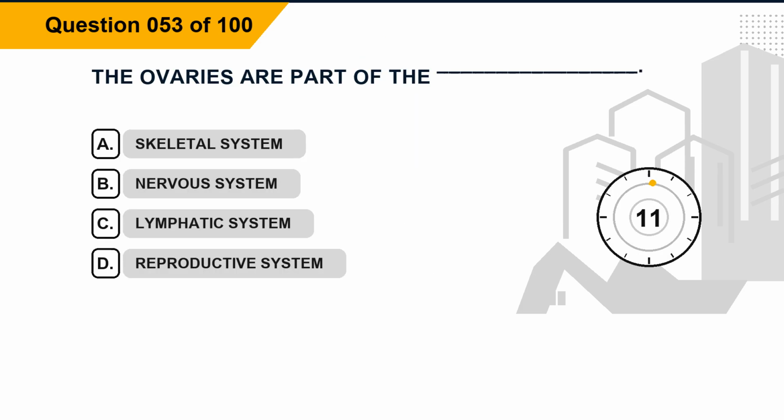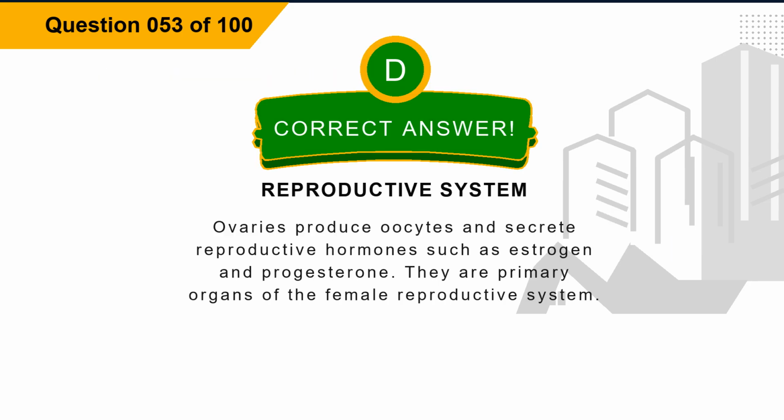Question 53. The ovaries are part of the blank. Option A, skeletal system. Option B, nervous system. Option C, lymphatic system. Option D, reproductive system. The correct answer is option D, reproductive system. Explanation. Ovaries produce oocytes and secrete reproductive hormones such as estrogen and progesterone. They are primary organs of the female reproductive system.